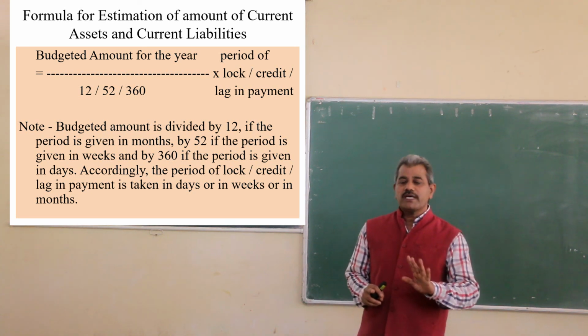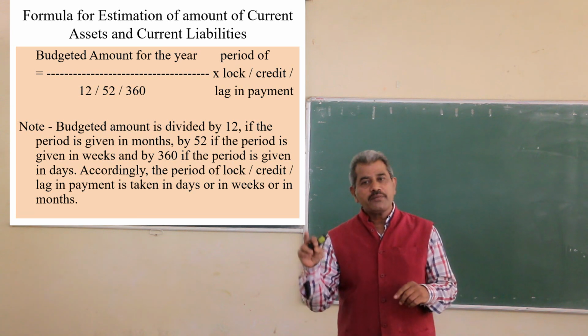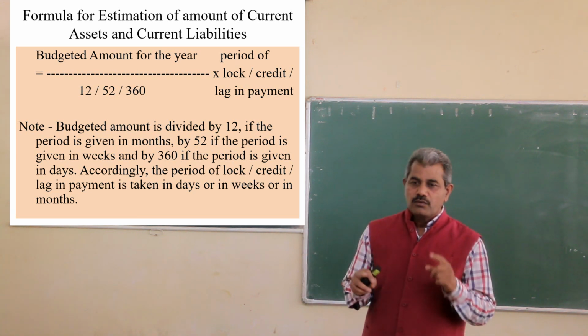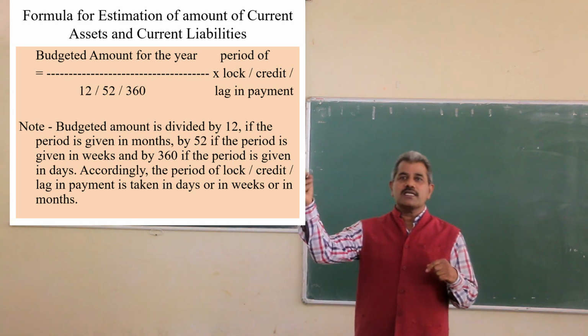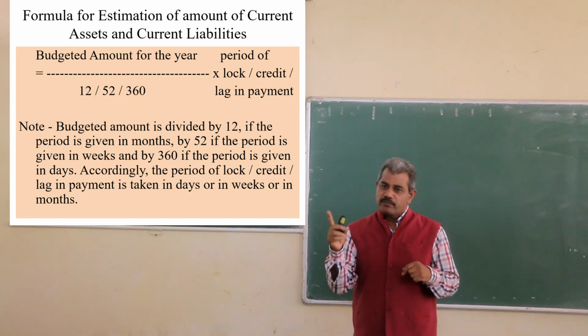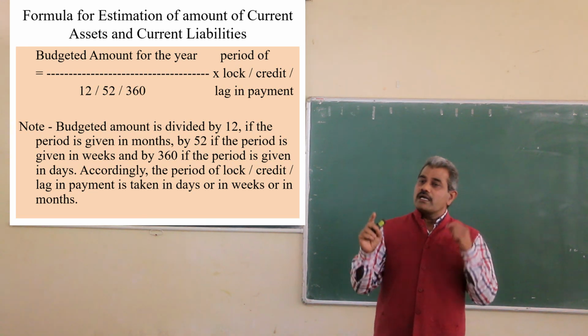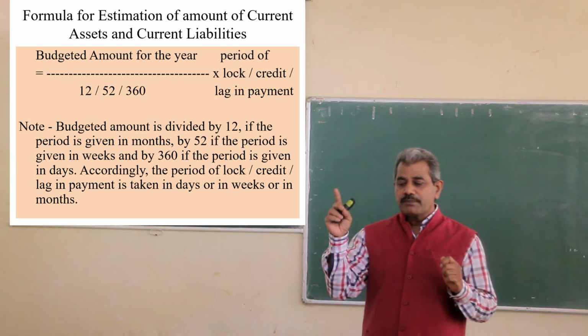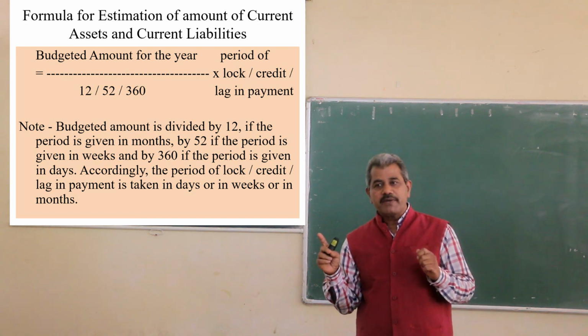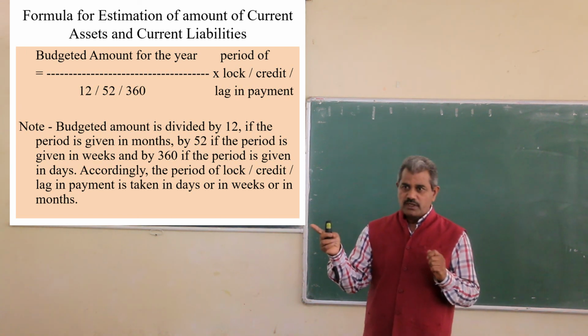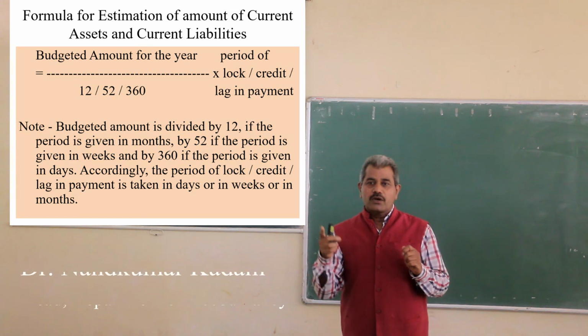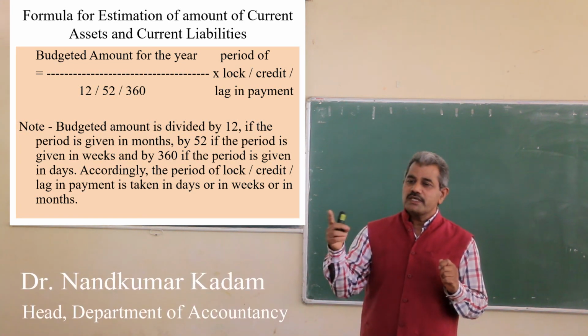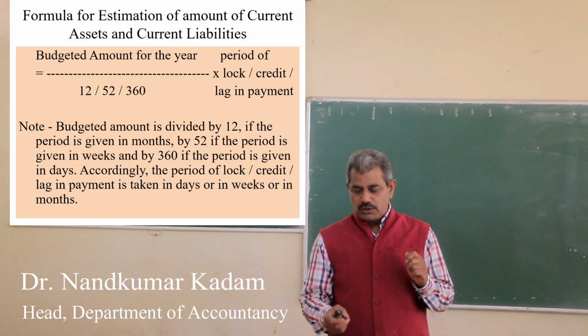Accordingly we have to take into consideration the period of lock in months. When you divide by 12, you have to consider the period of lock also in months. When you divide by 52, the period of lock or credit or lag in payment must be taken in weeks. So it should be matched: month to month, weeks to weeks, days to days. Very clear.